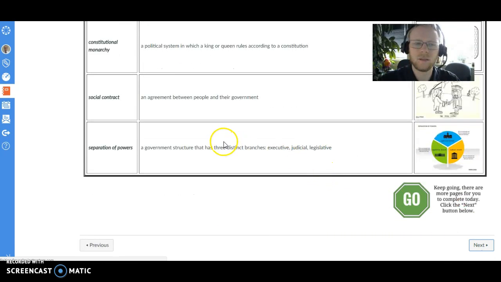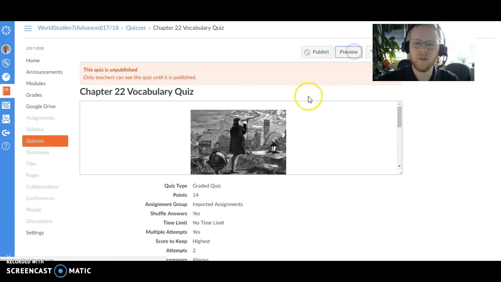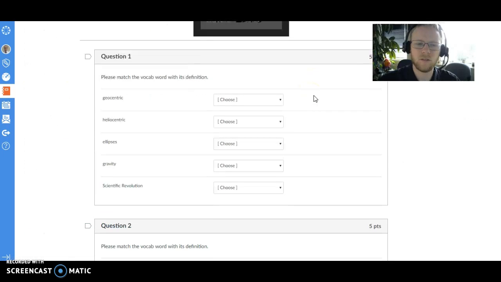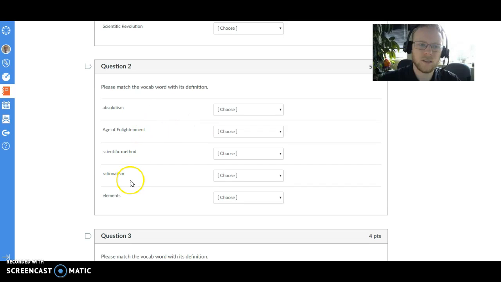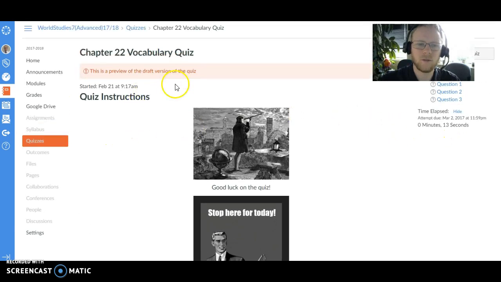Alright. You have a simple quiz. This time, a simple matching quiz. It's worth 14 points, because there are 14 different vocab words. And it's matching. So that's what we have going for today. A 14-pointer.